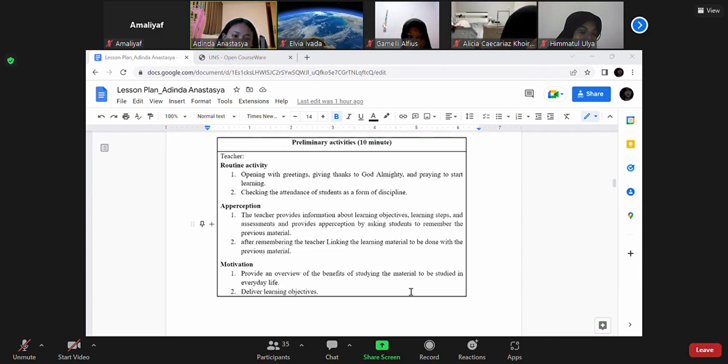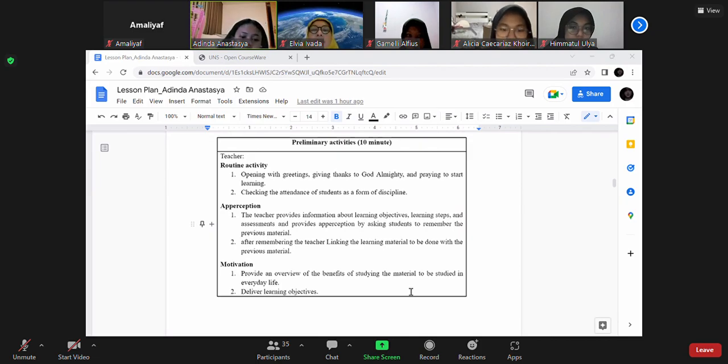For perception, the teacher provides information about the learning objective, learning steps, and assessment, and provides perception by asking students to remember the previous material. After remembering, the teacher links the learning material to be done with the previous material.